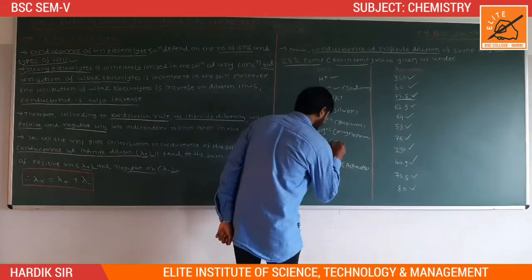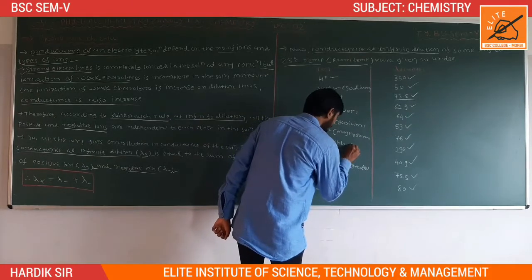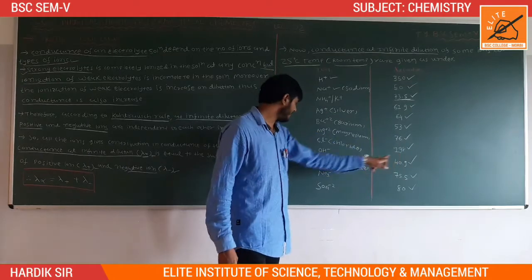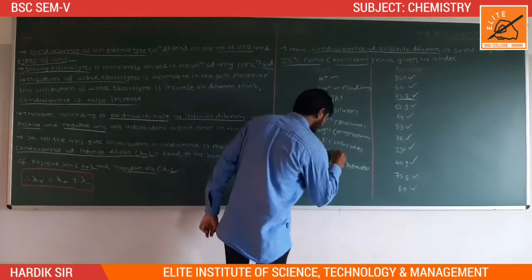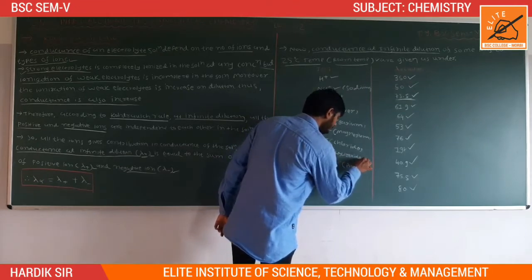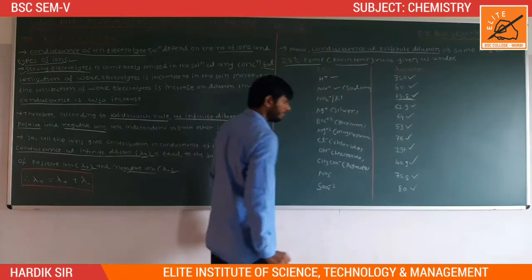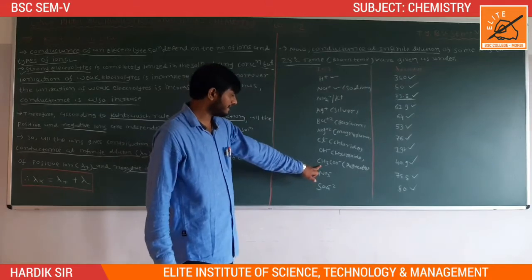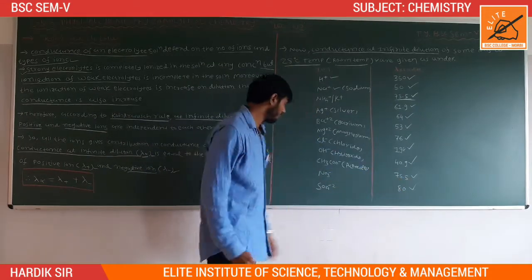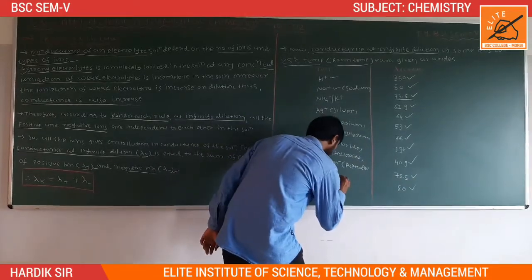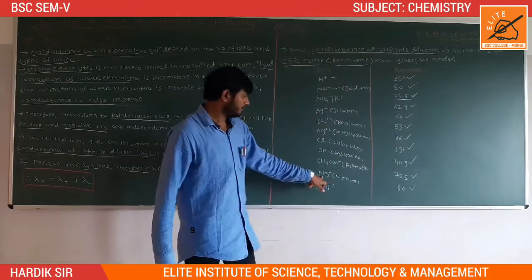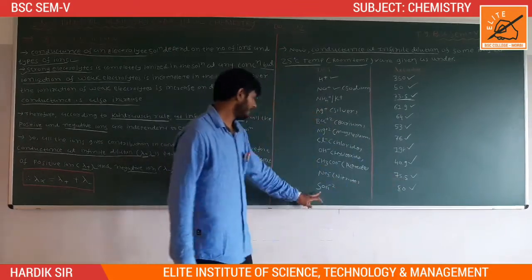Then the chloride ion, lambda infinity value 76. Then the hydroxide ion, 198. Then the acetate ion, 40.9. Then nitrate, 75.5.